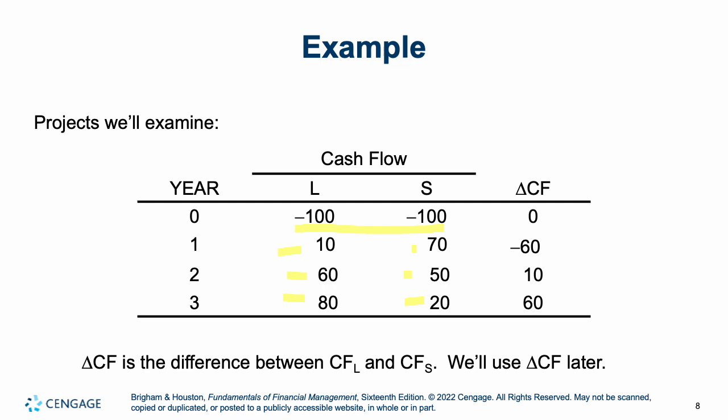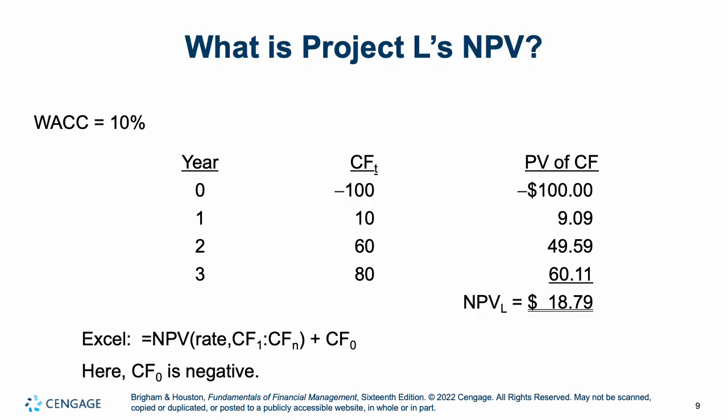So we're going to take a look at our present values. What we would do here is put them into Excel. You would use the equals NPV formula. In the equals NPV formula in Excel, we would then simply enter our cash flows from year 1 to 3. So we would enter these right here. And our rate is our cost of capital, 10%.